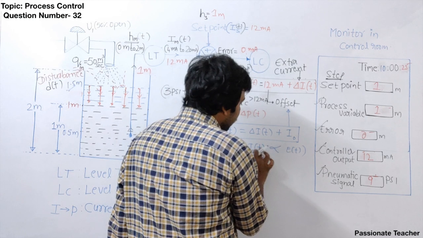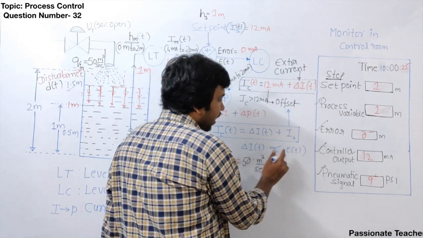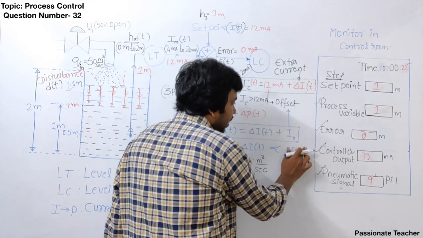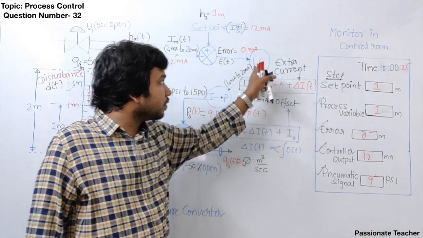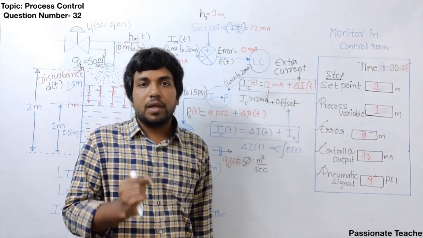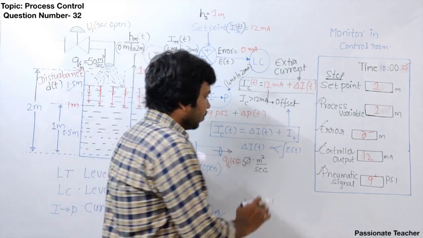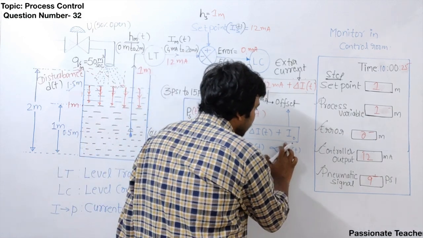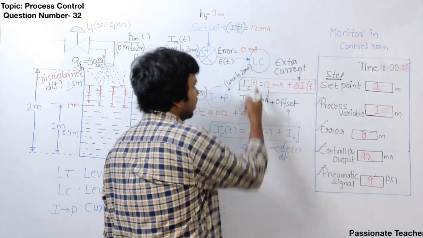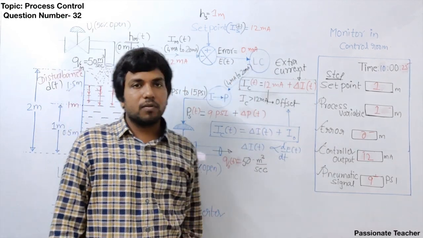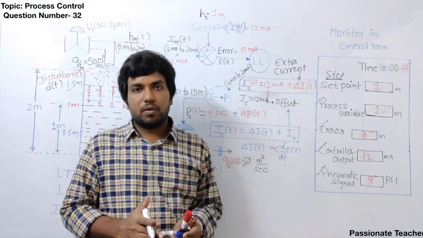Suppose if extra current is directly proportional to integration of the error, then this controller will be called as integral controller. Suppose if it is proportional to derivative of the error, then this particular controller will be called as derivative controller.